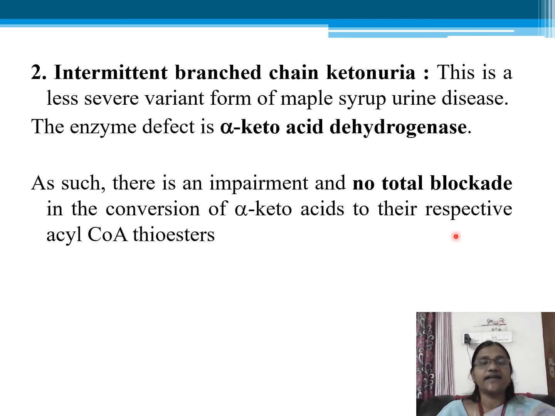Second one is intermittent branched chain ketonuria. This is less severe than the previous one, than the maple syrup urine disease. Here also the enzyme that is defective is alpha ketoacid dehydrogenase, but there is no total block like in the previous one. Some of the keto acids are converted into their acyl-CoA thioesters. So that's why this is not as severe as the previous one.